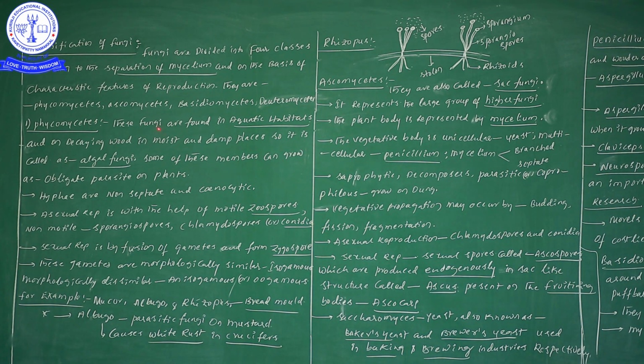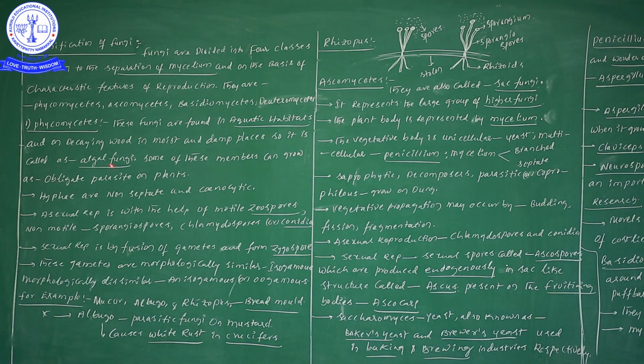These Phycomycetes fungal members are found in aquatic habitats, which is very important. They are present on decaying wood, in moist and damp places.